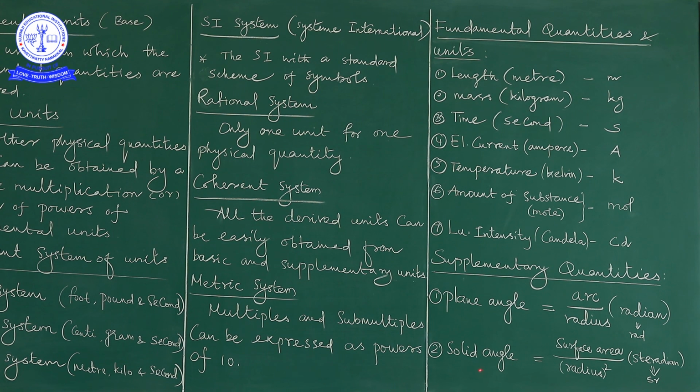And next we move to solid angle. Solid angle is nothing but the ratio of surface area by radius square. Earlier we said arc by radius is nothing but plane angle. Surface area by radius square is nothing but solid angle. What is the unit of the solid angle? The unit of the solid angle is steradian. Simply we can call it SR. SR is the symbol of the steradian. The unit of the solid angle is steradian only.